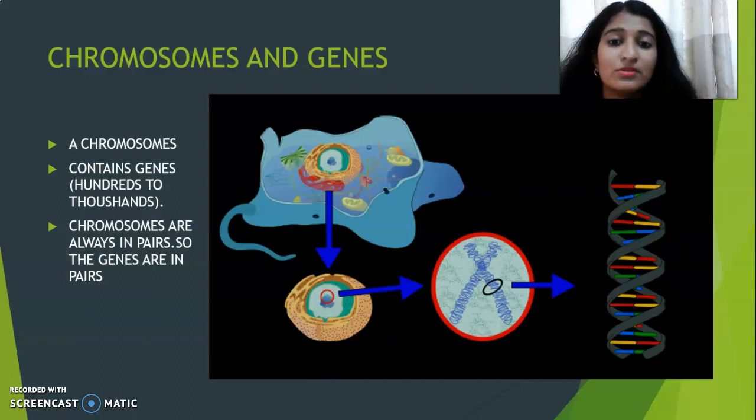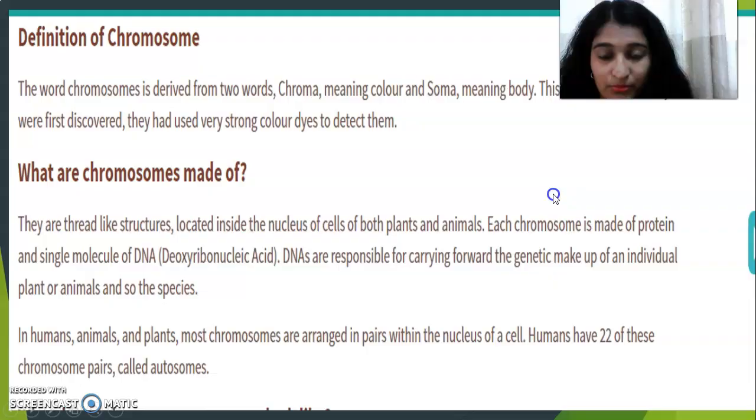And chromosomes are always found in pairs. Pair means two. Now the genes are present in the chromosome. Do you have confusion? Chromosomes are thread-like structures located inside the nucleus of cells of both plants and animals.